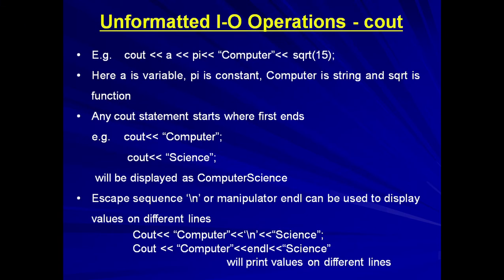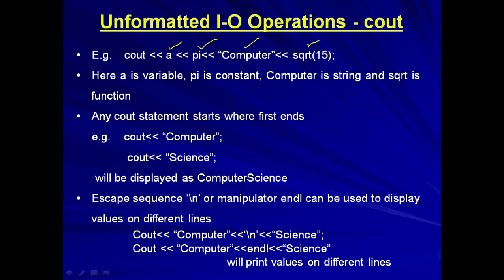For example, cout A, then pi, then in inverted commas computer, and say square root of 15. A is basically a variable name. Pi we are using as a constant. This one is a string; a string is basically a set of characters enclosed in quotes. And the last one is a function. So A is a variable, pi is a constant, computer is a string, and sqrt is a function.